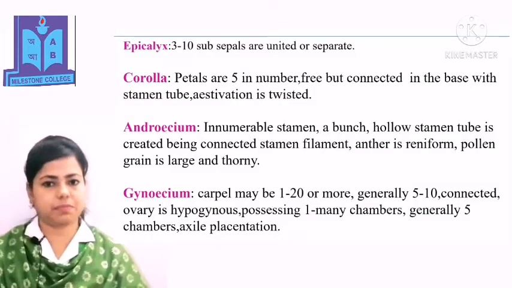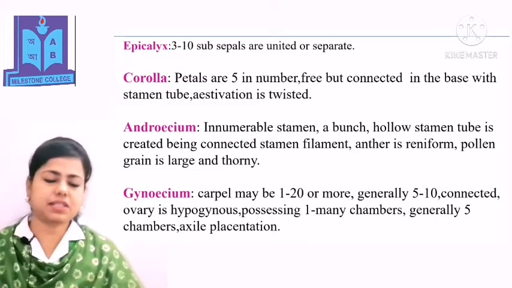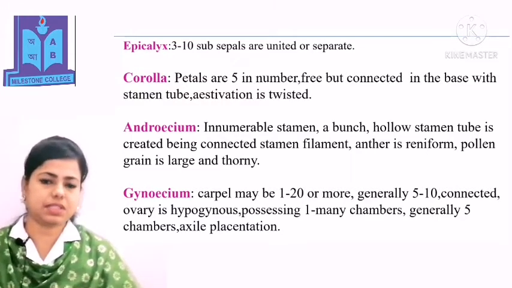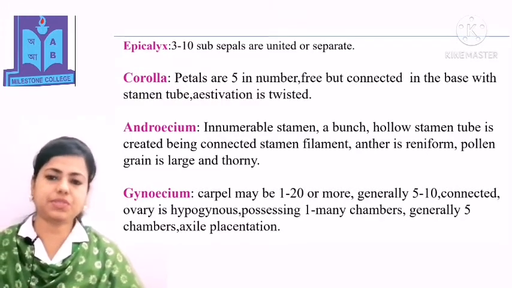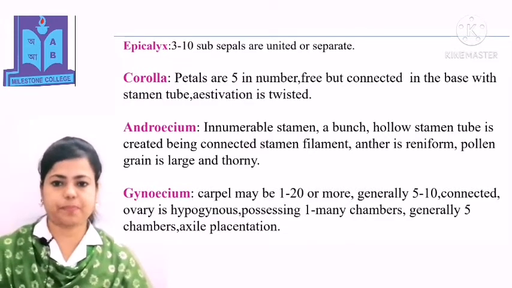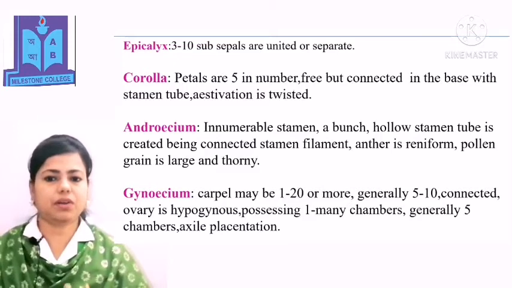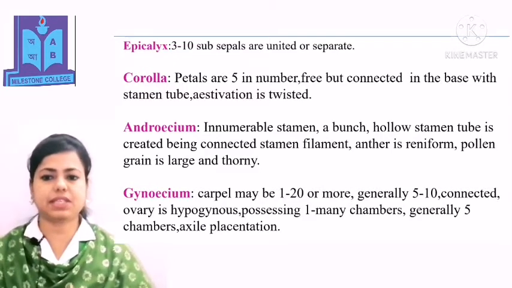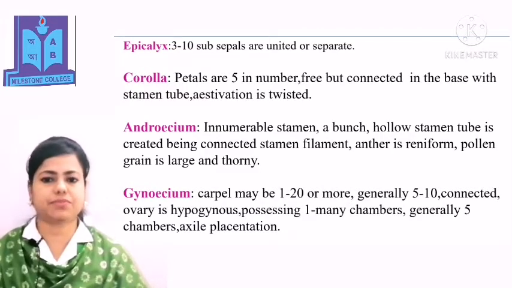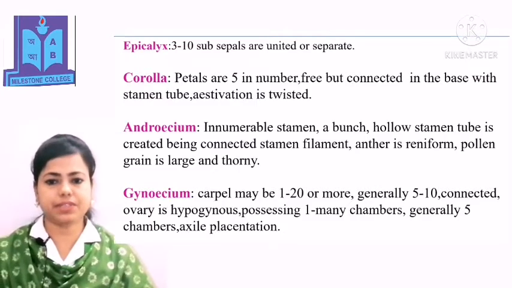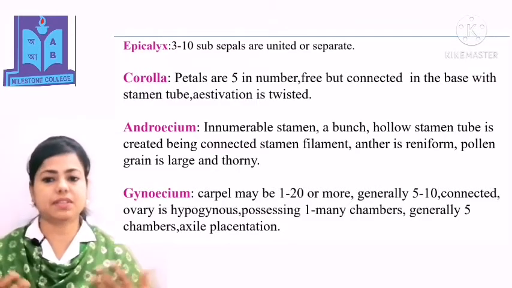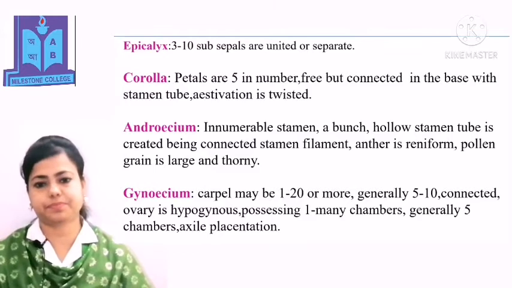Petals are 5 in number, free but connected at the base with the sepals. Aestivation is twisted. Androecium: innumerable stamens, a bunch, and a hollow stamen tube is created by the connected stamens. Filament, anther is reniform and pollen grain is large and thorny.